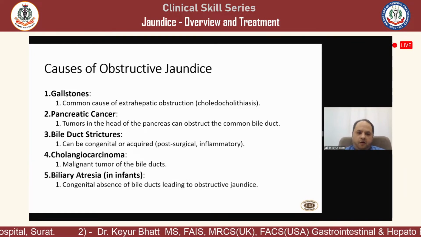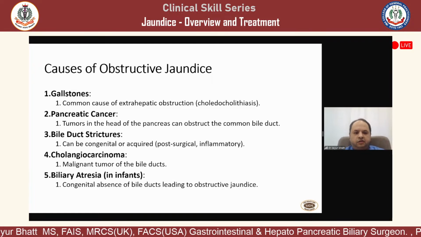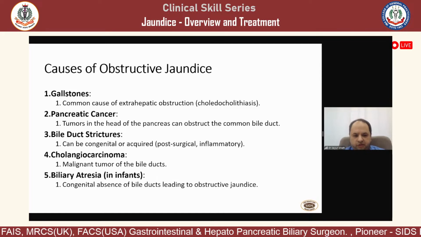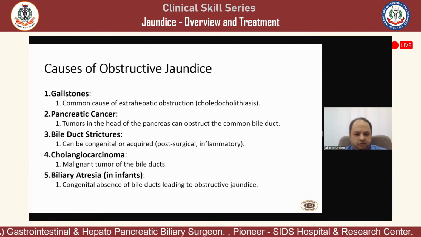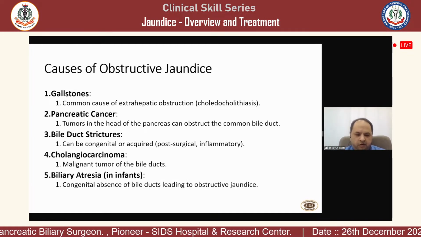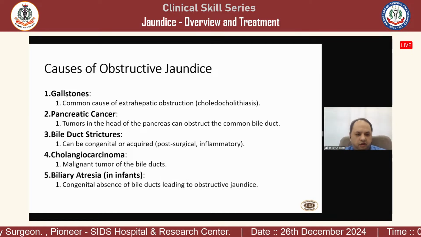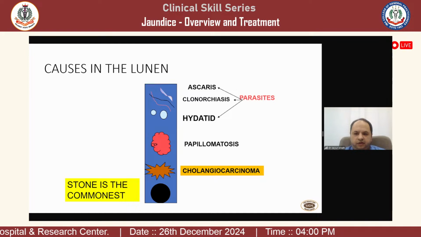Then there is malignancy of the bile duct, which is a very rare cause, but it can still cause obstructive jaundice. Last but not least is biliary atresia. Usually it is found in infants and is generally diagnosed around 3 to 4 weeks.